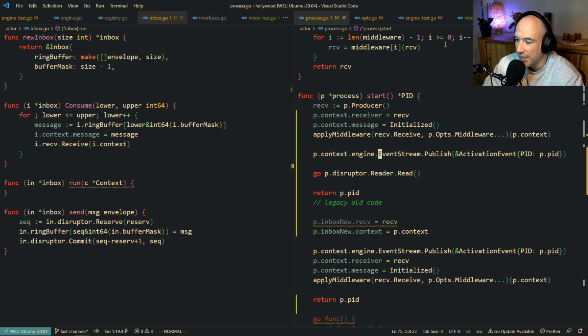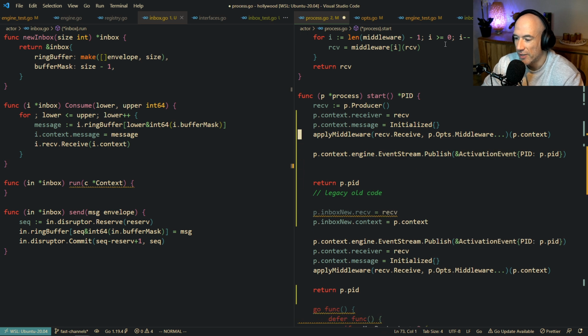So I've applied middleware here, that's fine. So when are we going to send this activation event? Which I think I'm gonna call a little bit different. Because I'm also gonna implement a cluster, and then the cluster is gonna do some activations, and this is basically just an actor start event. So I'm not quite sure what I'm gonna do with this thing yet.